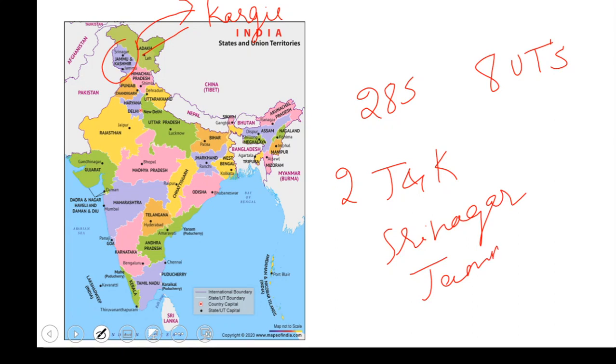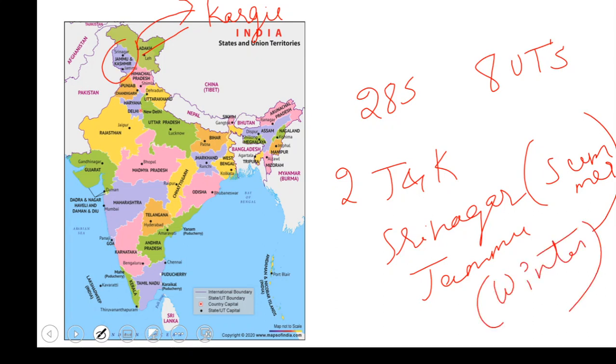Srinagar is the summer capital of Jammu and Kashmir. Jammu is the winter capital of J&K. Done. We have Himachal Pradesh, which also has two capitals. The first one is Shimla, the second one is Dharamshala.